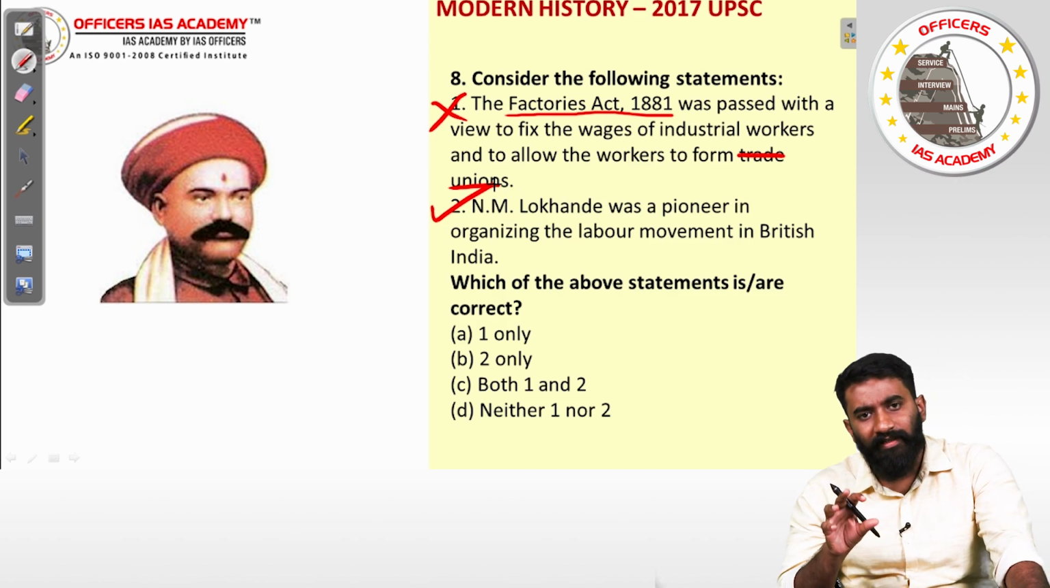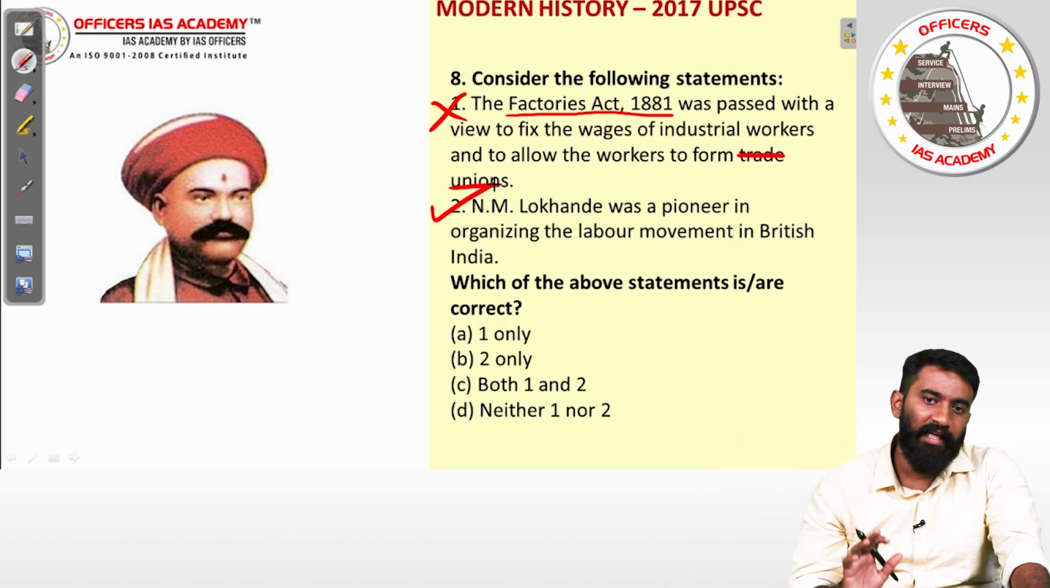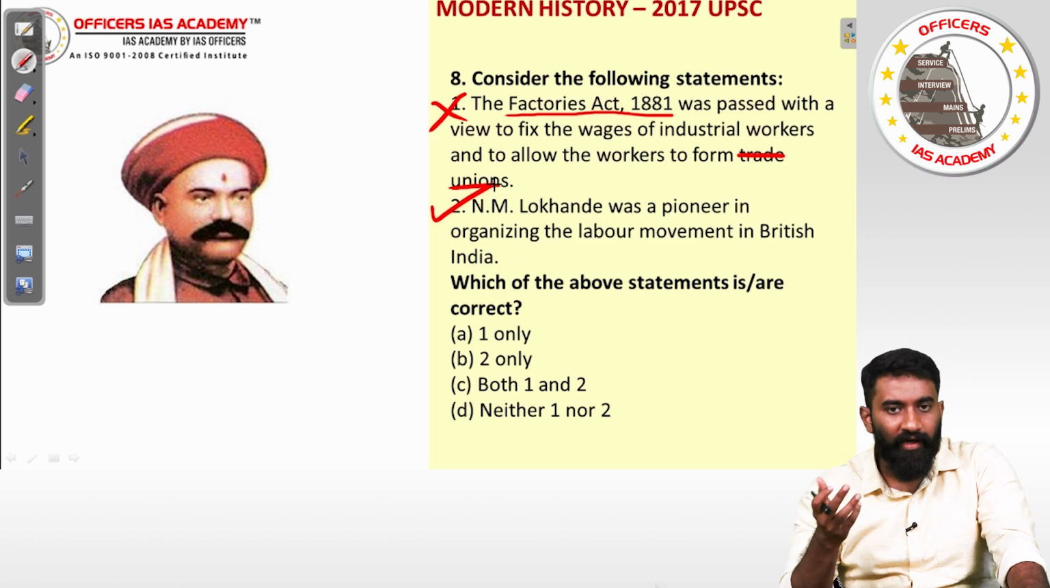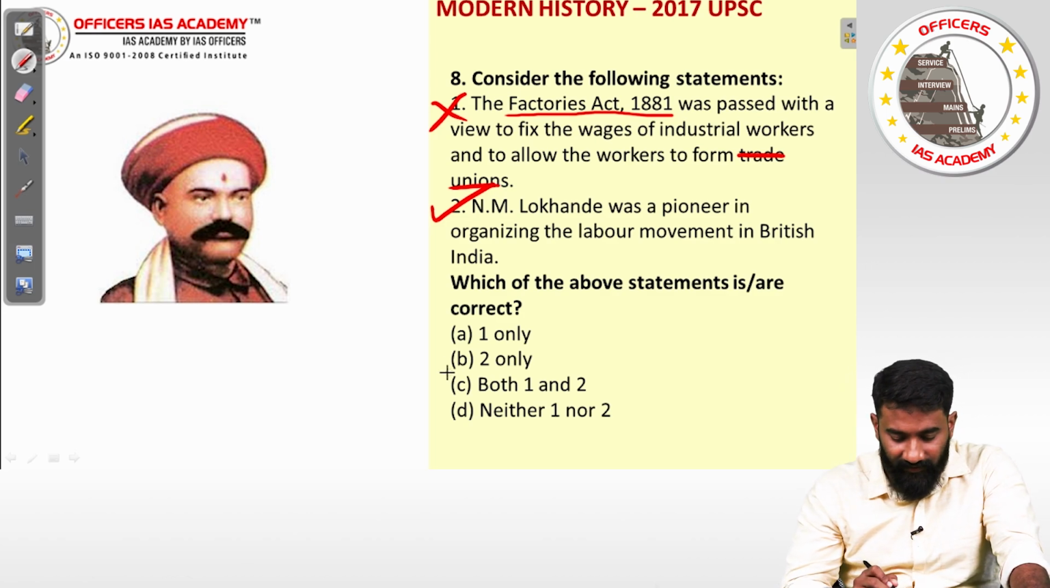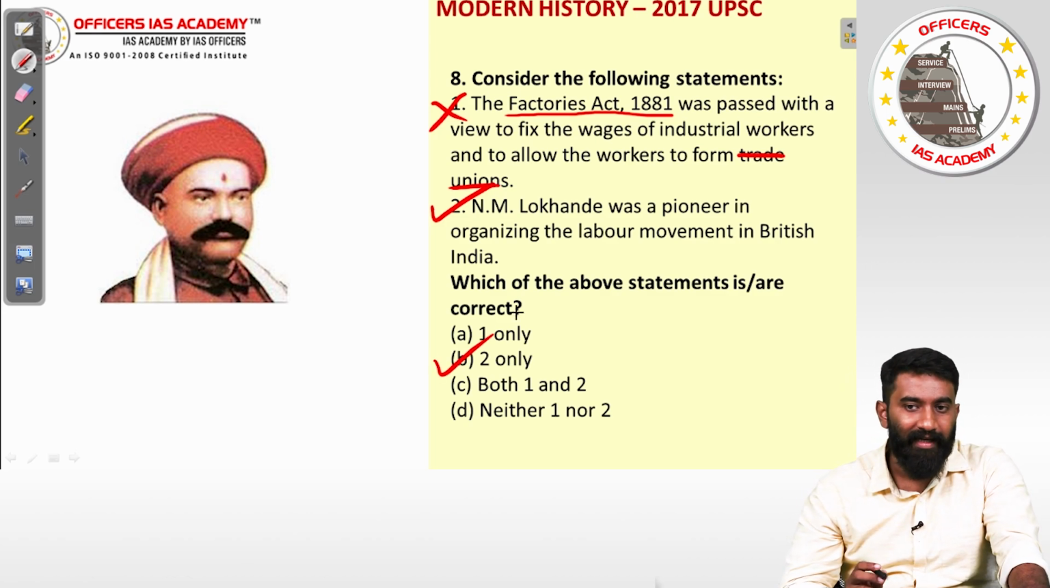He was also working for anti-caste liberation activities. He was also trying to eradicate the caste system and communal problems present in India. So the first statement is wrong, the second is correct. The answer is option B, 2 only.